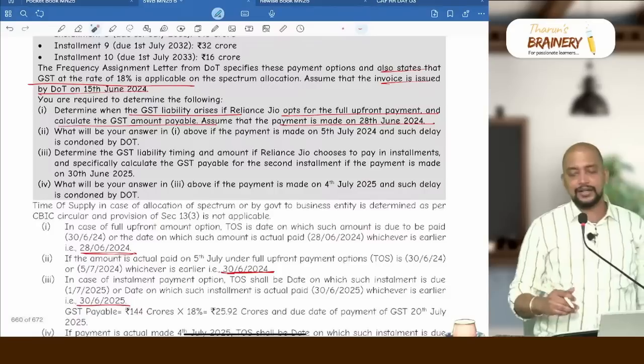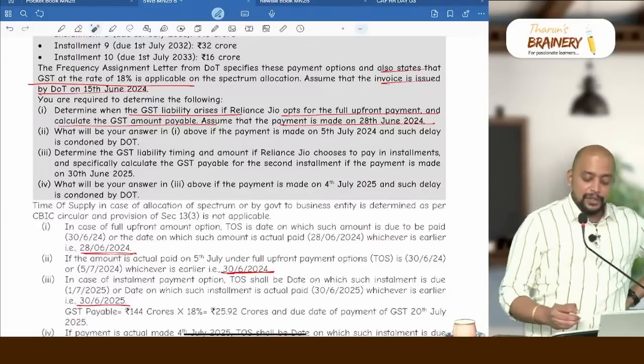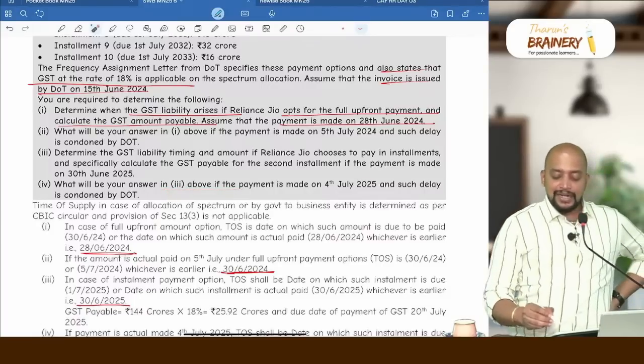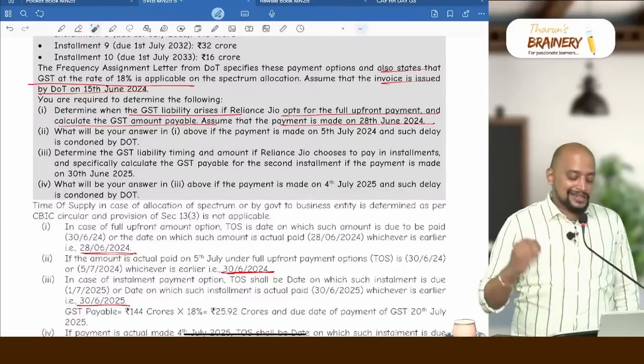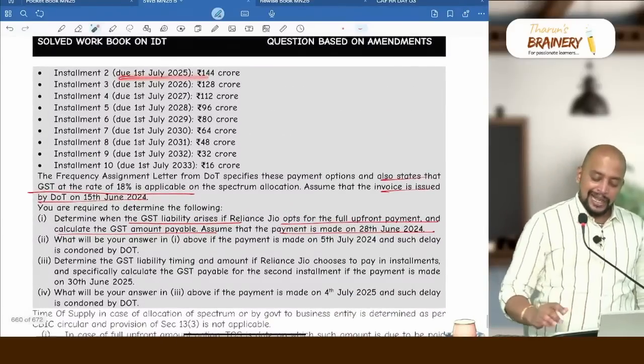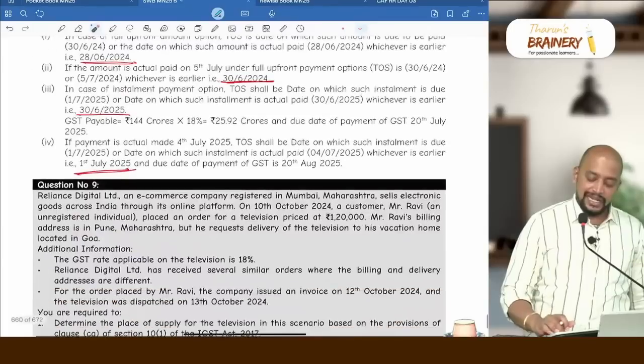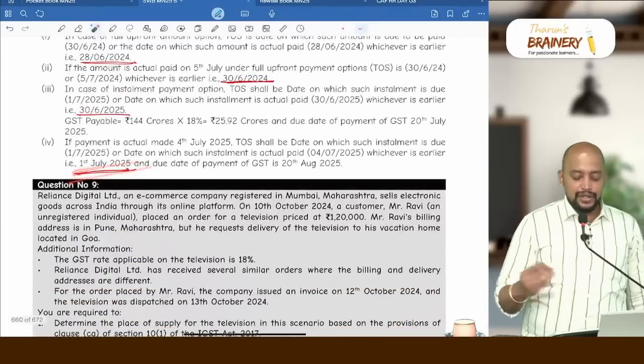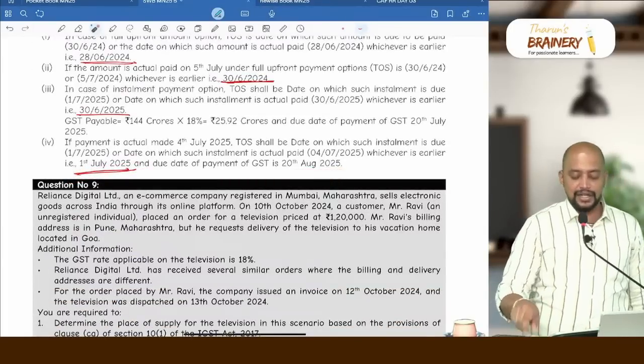What will be your answer? What will be your answer in 3 above? If the payment is made on 4th July and such delay is condoned by DOT, what is the due date? 1st July and 4th July, whichever is earlier will be 1st July. So next month 20th will be taken as the due date.